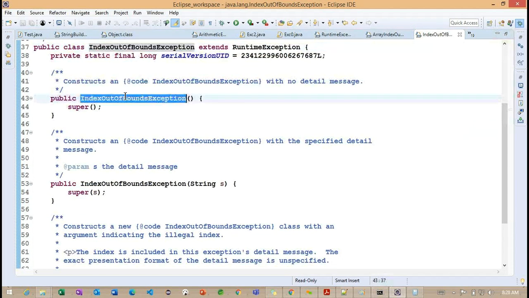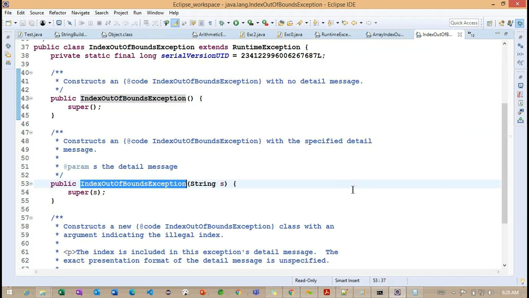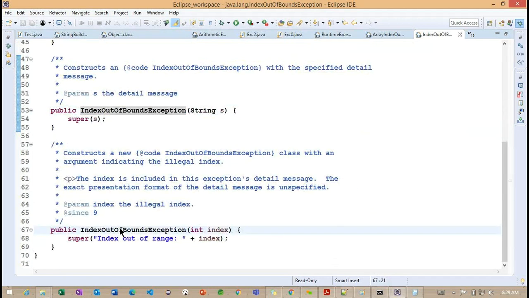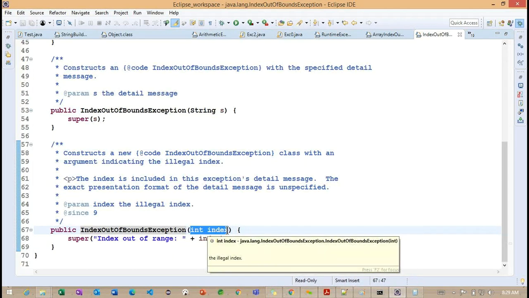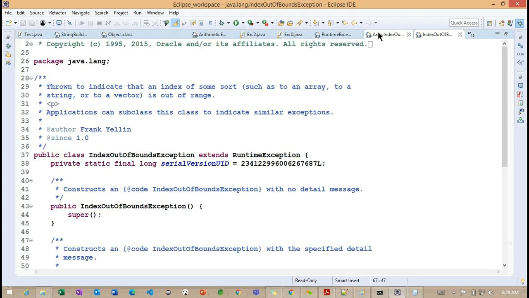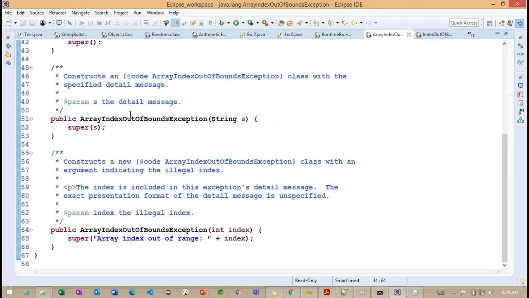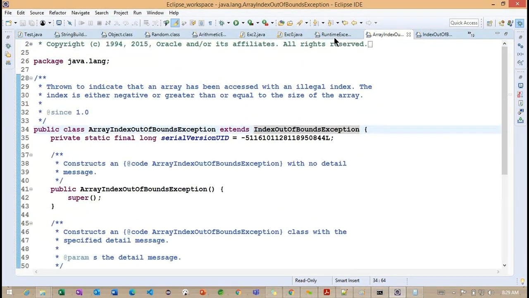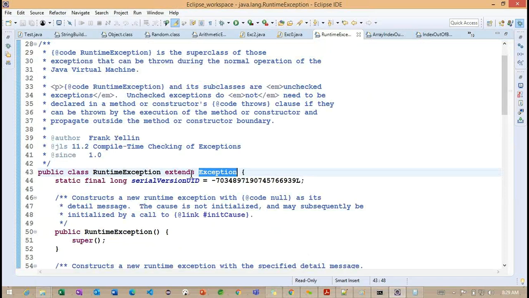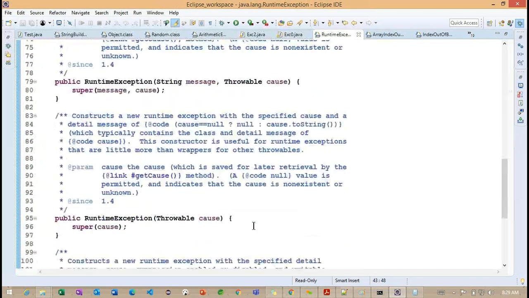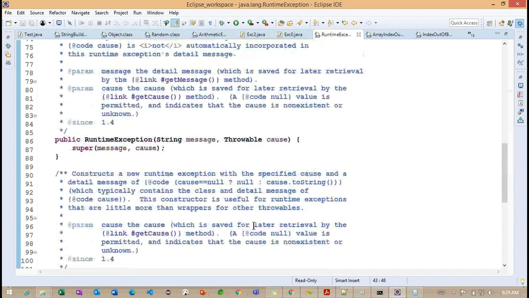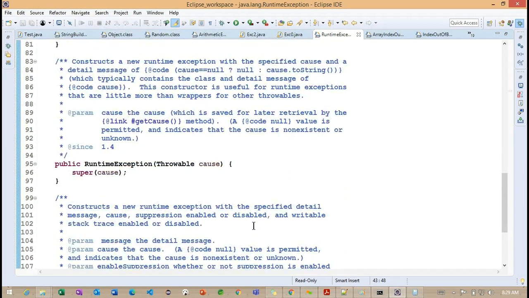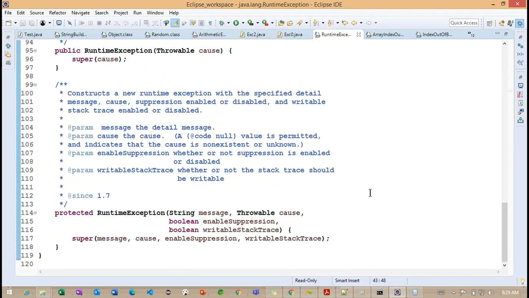Now you can see we already identified the default constructor and the parameterized constructor, and there is also one more constructor which expects a parameter, int index. So these are constructors only. Now we need to understand the runtime exception. In the runtime exception also we have constructors only, but we have overloaded constructors here.